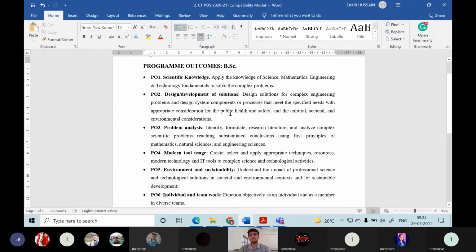This is to design and develop the solutions. Whenever you encounter some problem in the industries, as you know, chemical technology is a job oriented course. After leaving from here, many people will opt for jobs. Whenever you go to some industry, day to day problems will be very high compared to normal research like MSc or PhD.